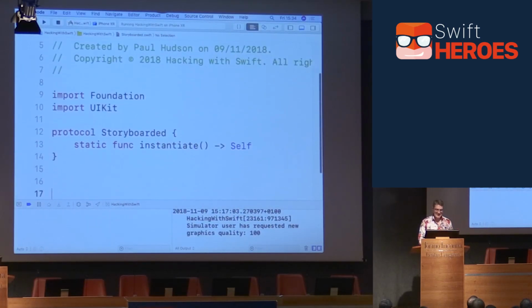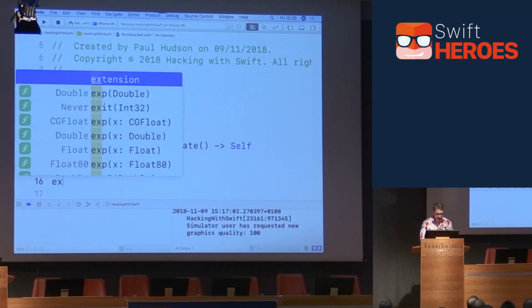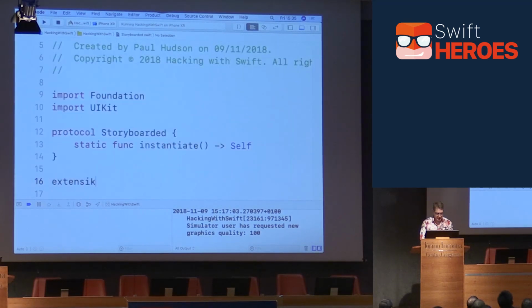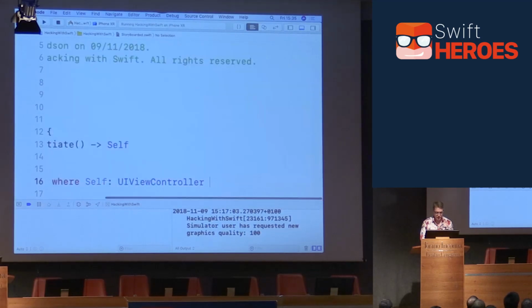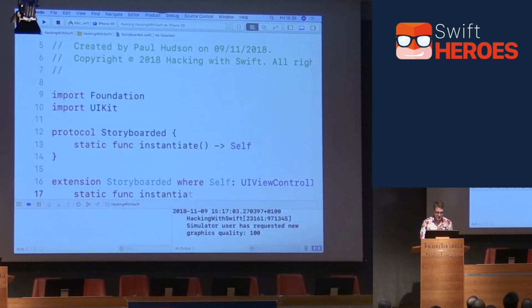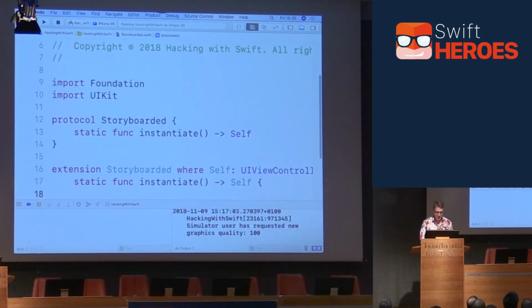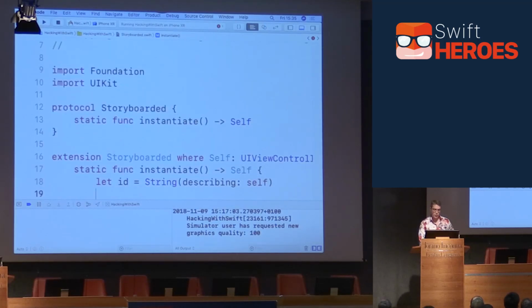And we'll go ahead and make an extension to that immediately, which does all the real work for us. We can just use this thing from anywhere in our code. So we're going to say extension Storyboarded where Self is some sort of UIViewController, static func instantiate returns a Self. First, we'll convert the class name to a string name. So I'll say let id equals a string describing self, like that. So if it's called ViewController, it'll look for a string called ViewController and so forth.